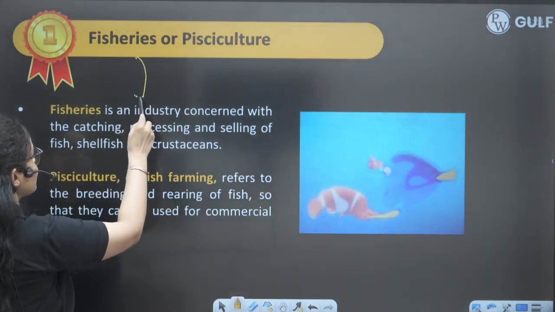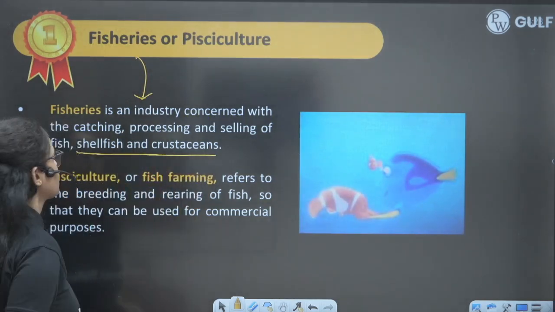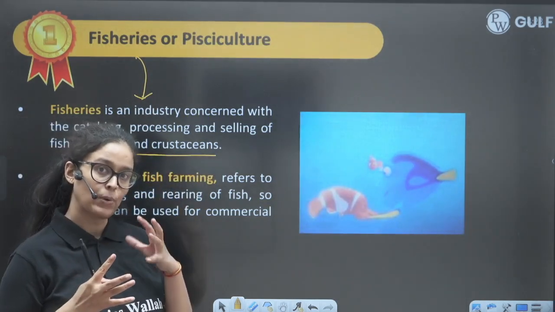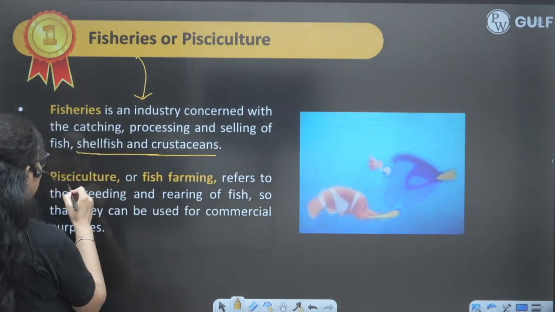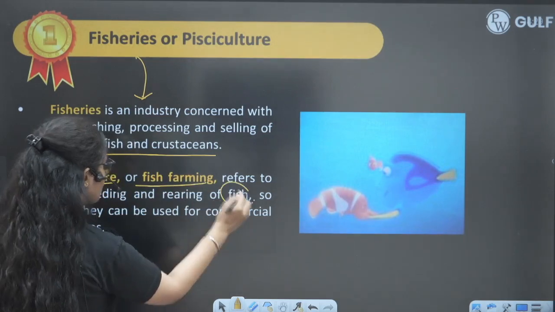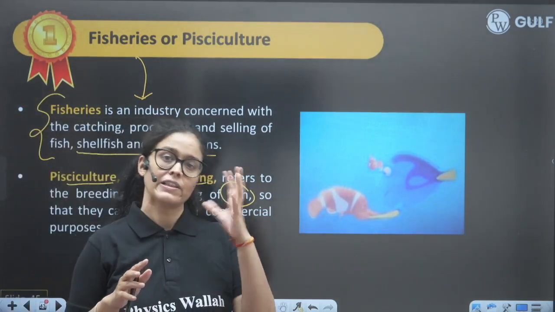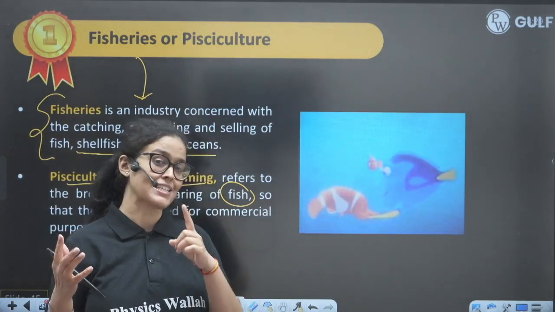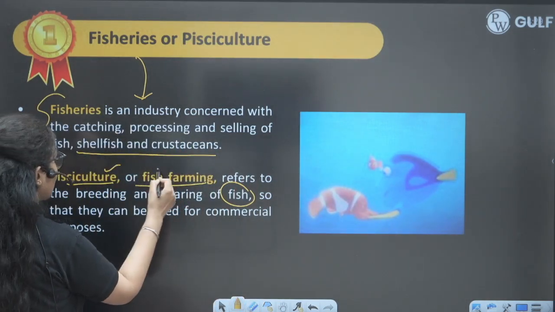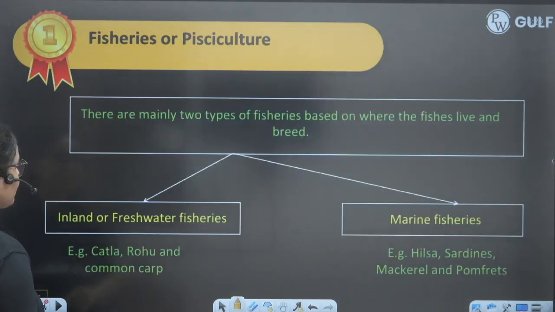Next is fisheries and pisciculture. Fisheries means catching, processing, and selling all the aquatic plants and animals. And pisciculture or fish farming means we are breeding and rearing fishes only, right? So fisheries means we are rearing and caring for all the aquatic plants and animals, whereas pisciculture or fish farming is only rearing and caring for the fishes. So you have to remember these two definitions.